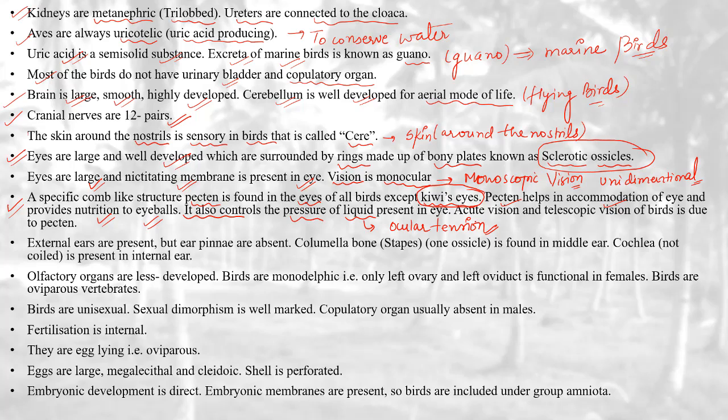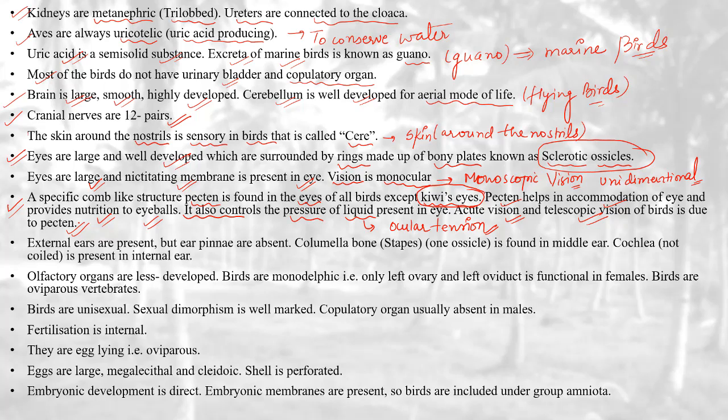Okay. So pecten helps to maintain the ocular tension. The acute vision and telescopic vision of birds is due to pecten. Birds have acute vision and telescopic vision, like a telescope, they can see very far places; their maximum focal length, or their far point, is very far. The acute vision and telescopic vision of the birds is due to the pecten only.